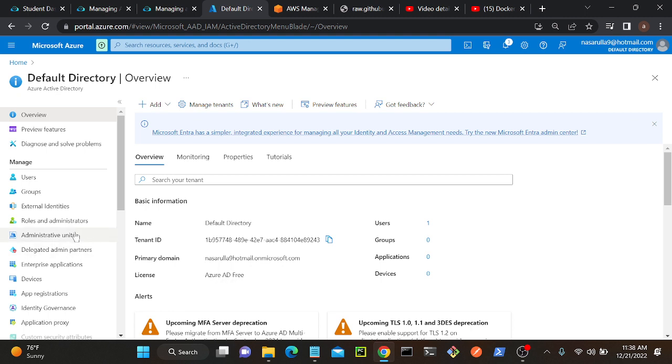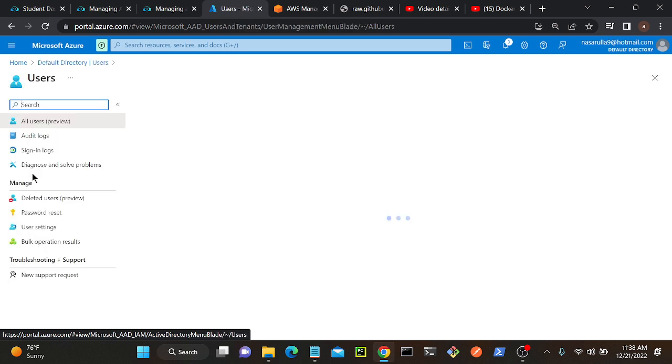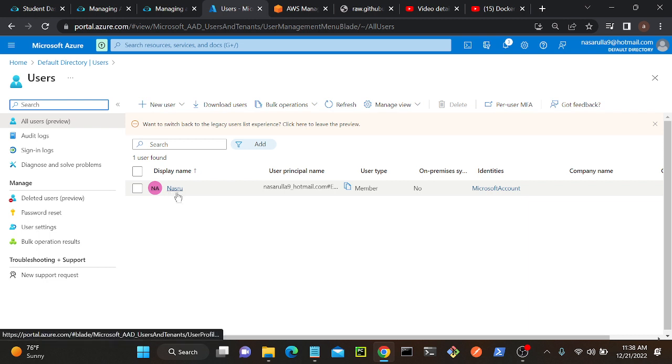Okay. Then I'll go to my users first. Okay, so let me create a user first. Okay, here you can see that this user is an AD tenant. AD tenant in the sense, actually this user is a root user. Okay, so he's created this account. That's what actually we have, a user in Azure.